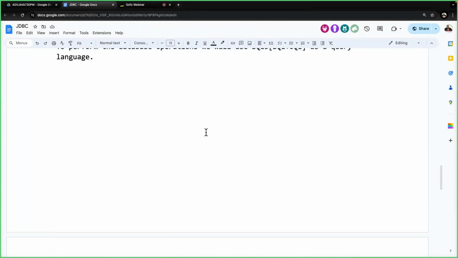Then how many types of permanent storage areas are available? Three types. What are the three types? File systems, database management systems, data warehouses. What are the problems with the file systems?